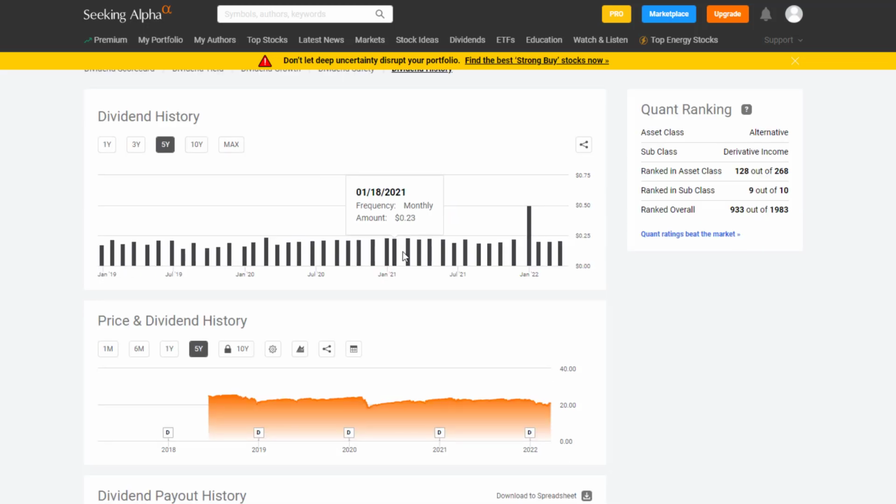So you see they were paying a pretty consistent 20 to 23 cents per month for their dividend payout, and it jumped up to 50 cents per month. So that is increasing the dividend yield from about 11% to about 13 to 14%. So we might play around with that number with QYLD on our spreadsheet. So take that into consideration.